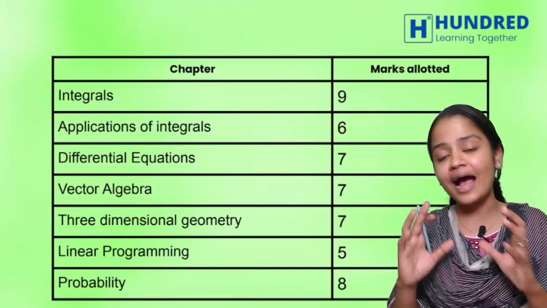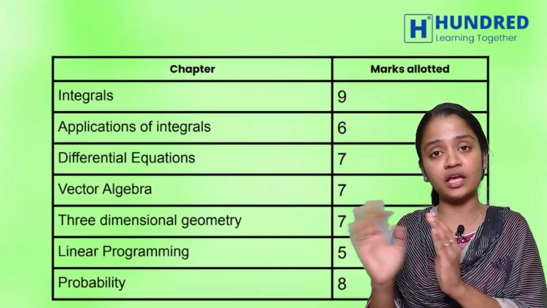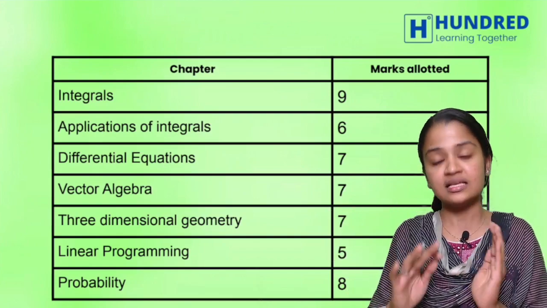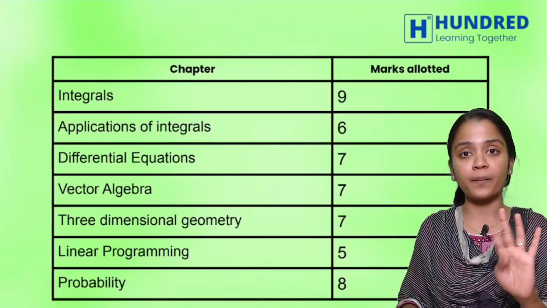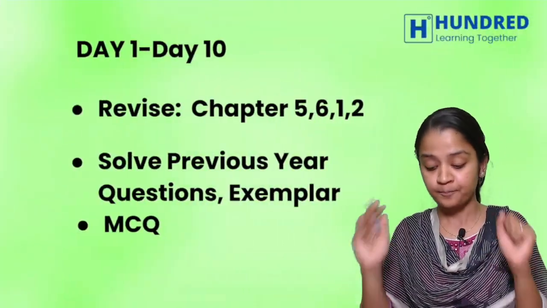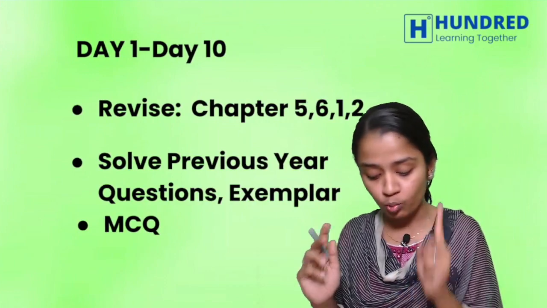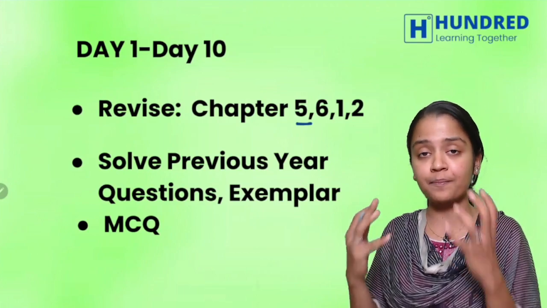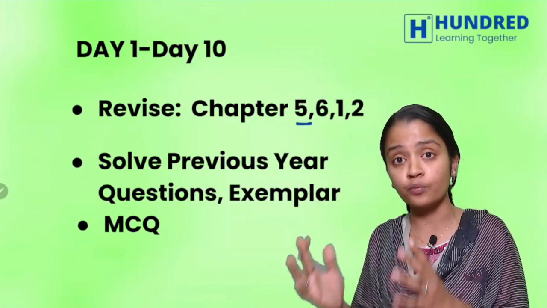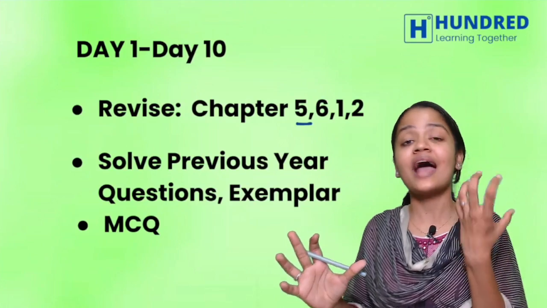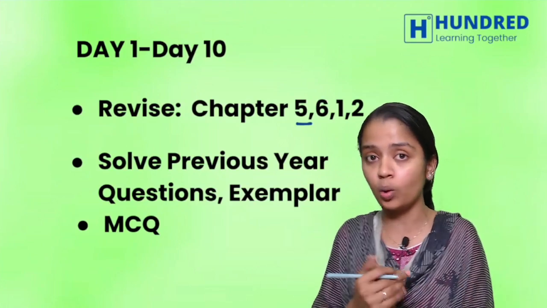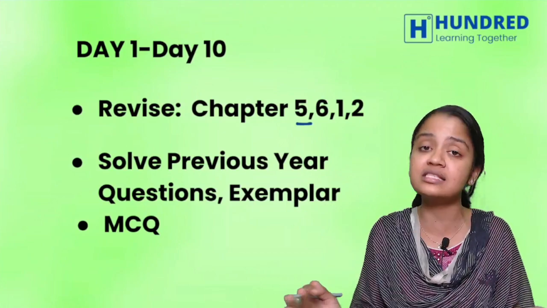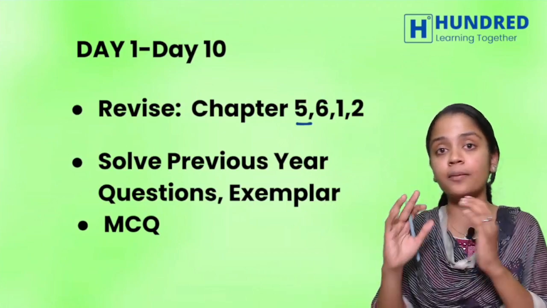First, how I have planned this: I have split the 40 days plan into 4 parts of 10 days each. From day 1 to day 10, you have to revise or start learning chapters 5, 6, 1 and 2. I have combined higher weightage with lower weightage, so that you will be able to cover almost everything and you shouldn't skip at all. I haven't put a plan for skipping.